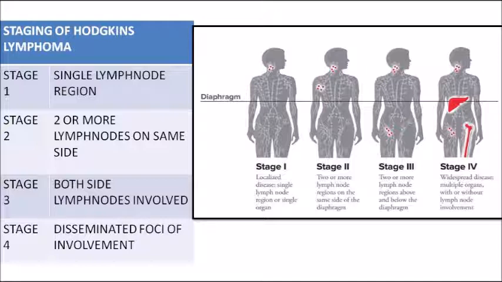Stage 3 is when lymph nodes on both sides, above and below the diaphragm, are involved. And stage 4, the last one, other than involvement on both sides of the diaphragm, you can also see involvement of another location. Okay, there is a disseminated focus of involvement. In this particular case you can see the involvement of the liver and also the bone. So this is how it is staged, stage 1, 2, 3, 4, based upon the location of the diaphragm, which side it is involved and how many nodes are involved.